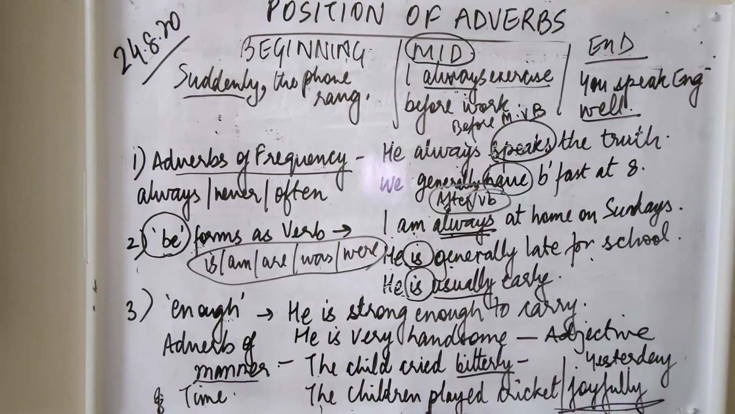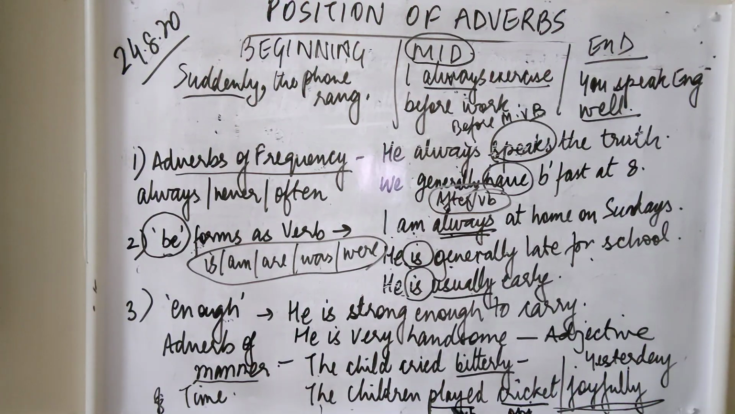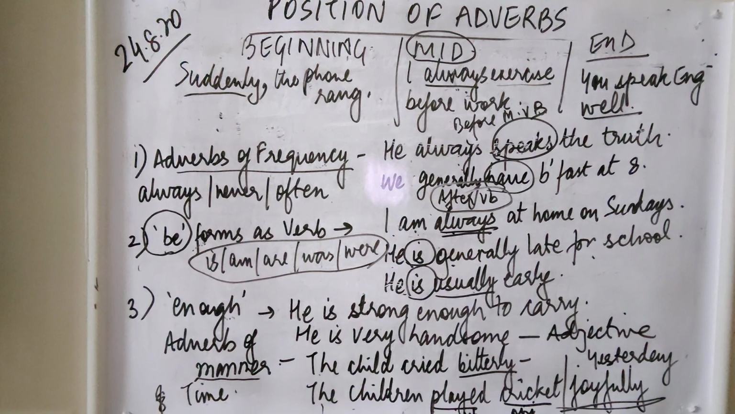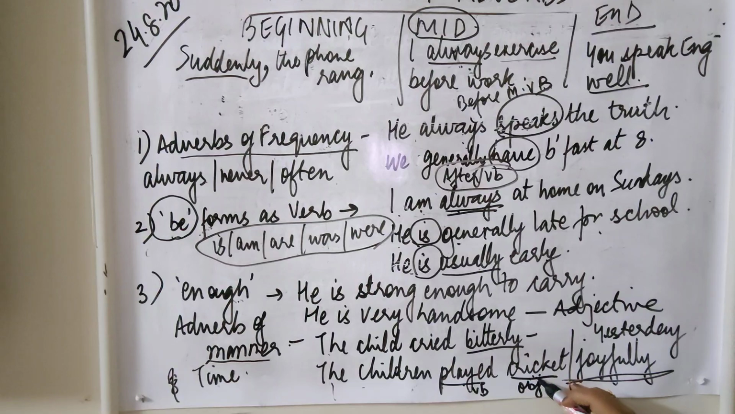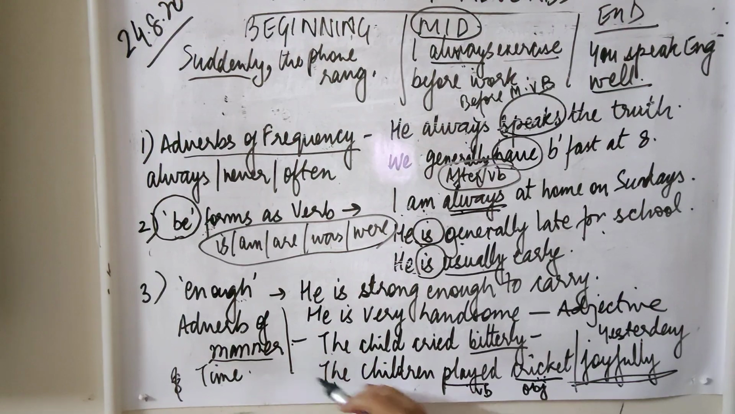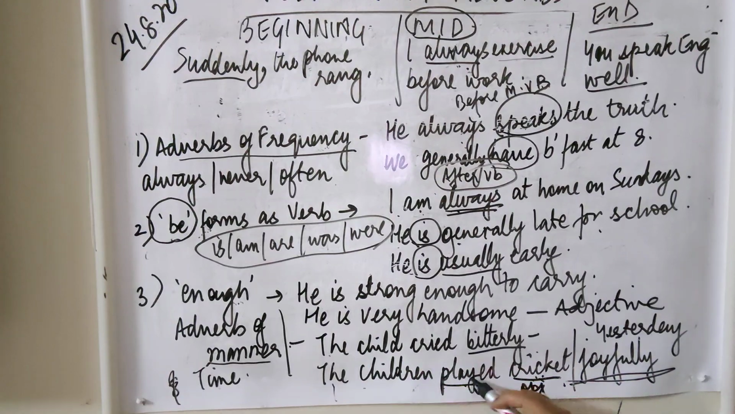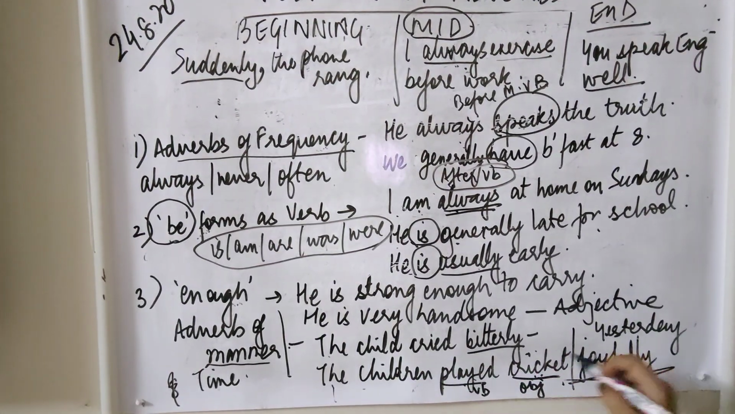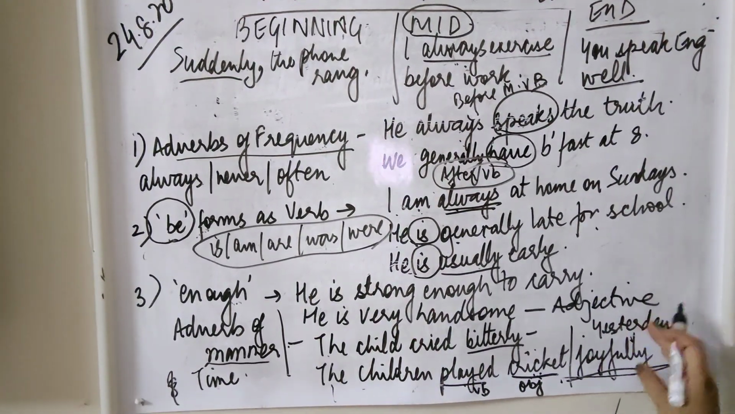For example, the children played cricket. Now played is a verb. Played what? Played cricket. Cricket is the object. So this is a transitive verb. Whenever there is an object in a sentence and we have to place the adverb of manner, we will always place it after the object. So the children played cricket joyfully, or the children played cricket yesterday. So it will always come in the end.